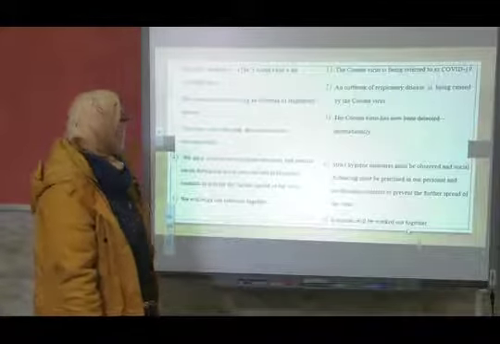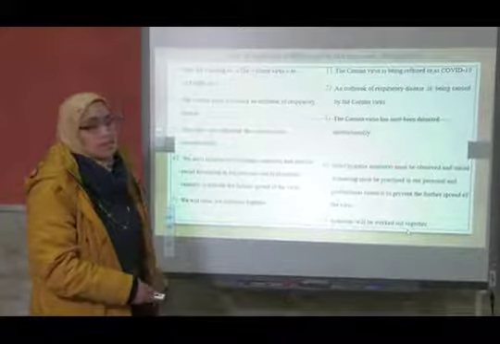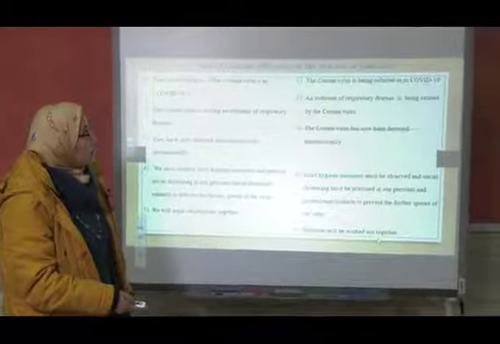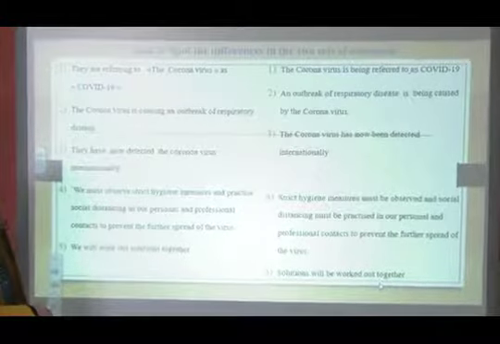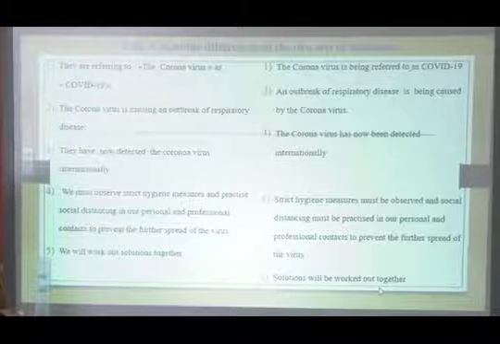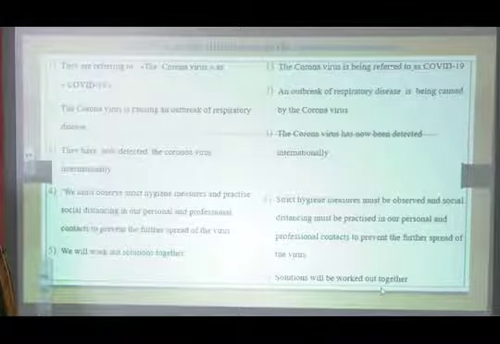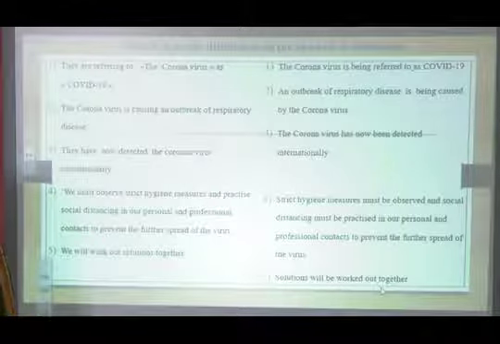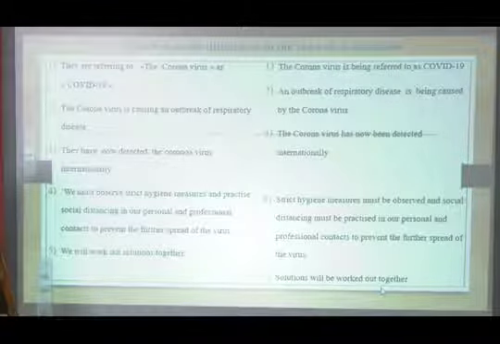Now, let's look at these two sets of sentences or statements to spot the differences between the two. They are referring to the coronavirus as COVID-19. The coronavirus is being referred to as COVID-19. What are the differences between these two sentences? The coronavirus is causing an outbreak of respiratory disease.